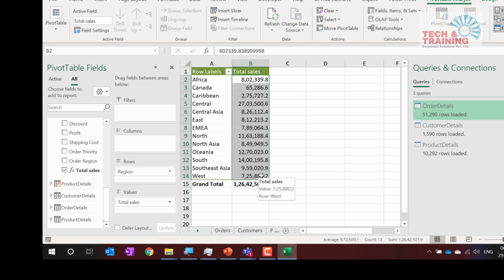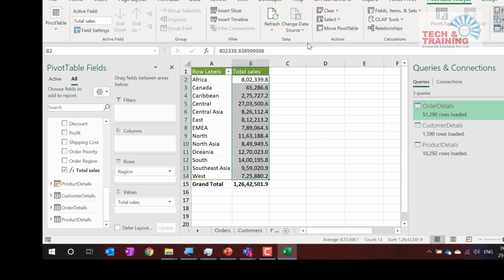Now I told you in the beginning that we can do a lot of data analytical functions here. Most of the people who do analysis struggle with a lot of YTD, MTD. Now what I want to do is calculate the YTD values. YTD value requires a date table. Whenever you work in Power Pivot, if you want to do analysis on date, you must go ahead and use or create a date table.